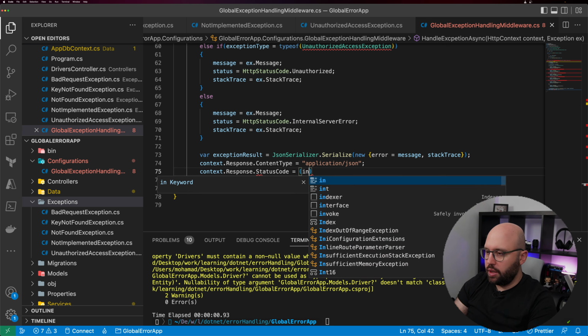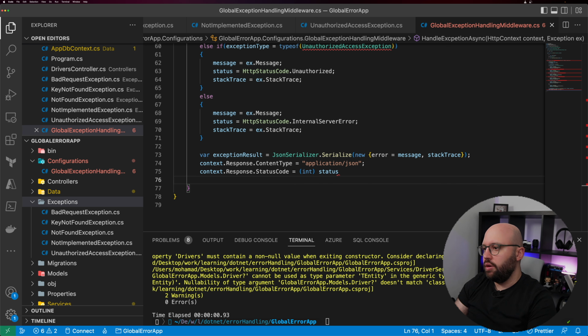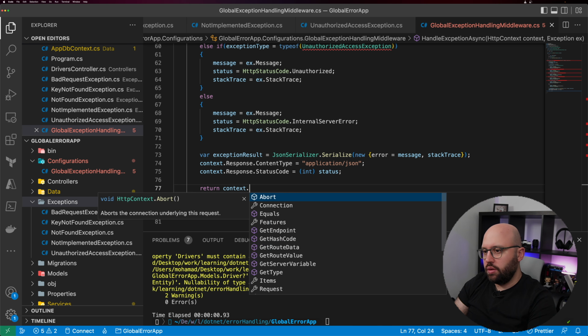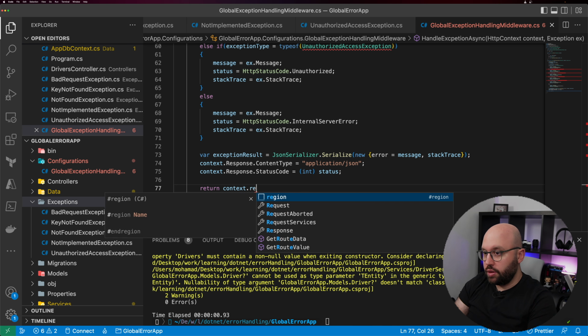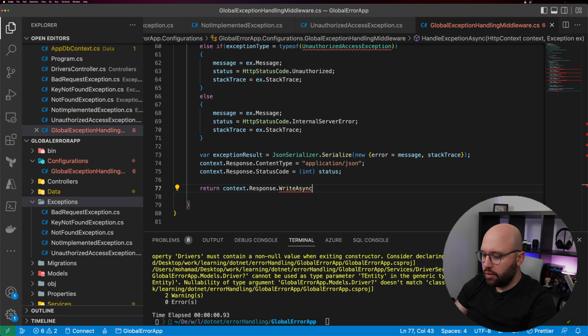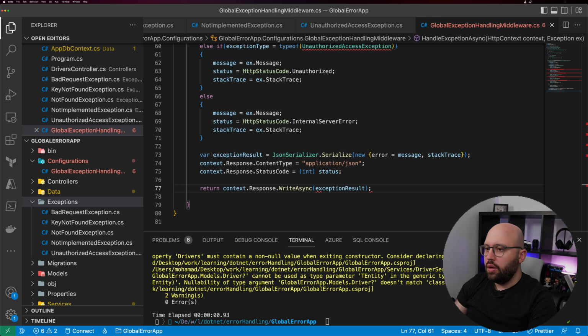So we're just going to return the status that has been made available for us. And lastly, we just need to pass back the request. So return context dot response dot write async, and then we're gonna put exception result. And this is exactly what we want.